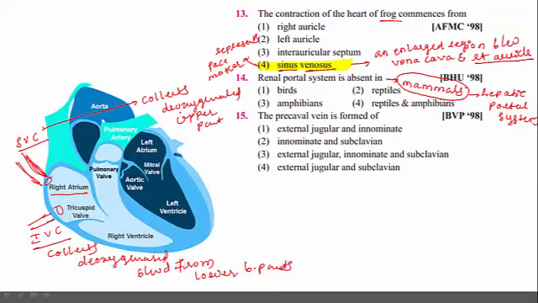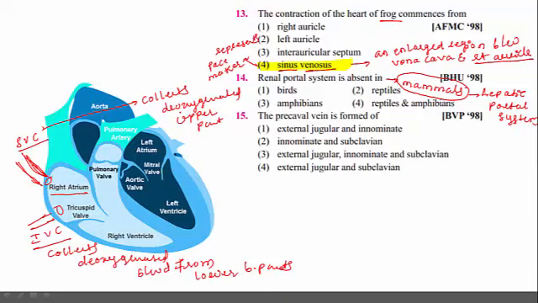So below the diaphragm, the body parts are called lower body parts. Whatever the body part is present below the diaphragm, from those body parts, the deoxygenated blood is collected with the help of inferior vena cava, and from the upper body parts it is collected through the superior vena cava.